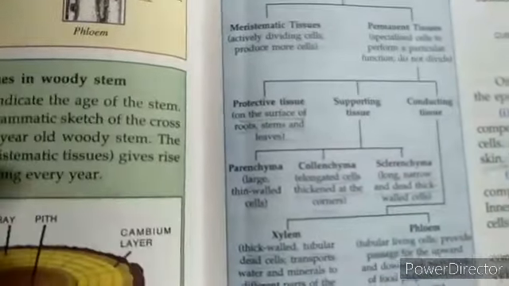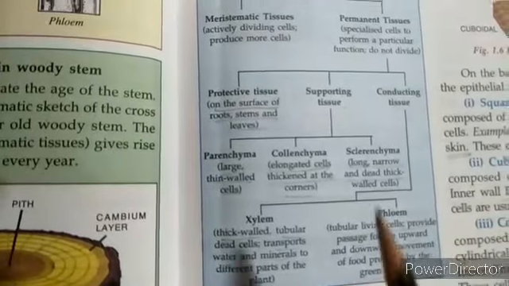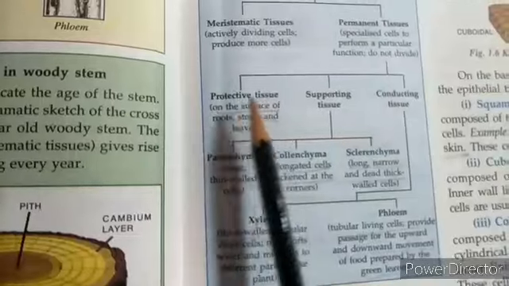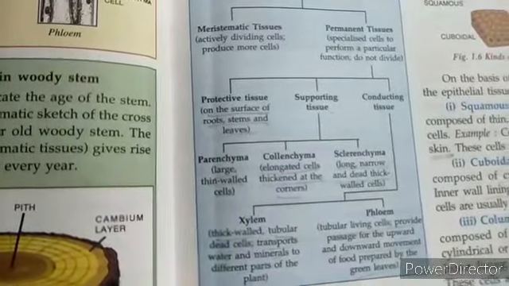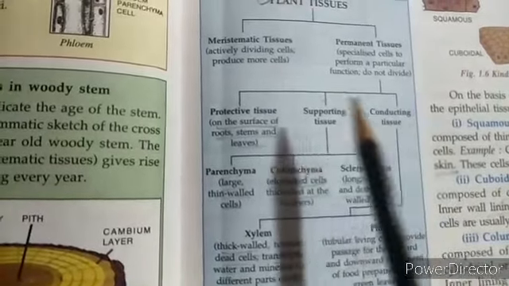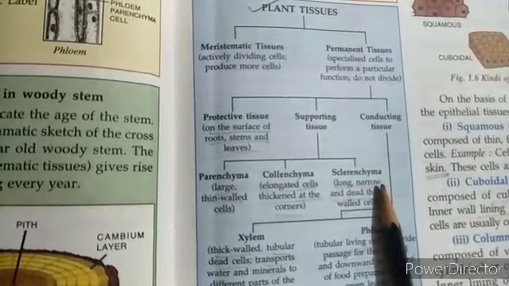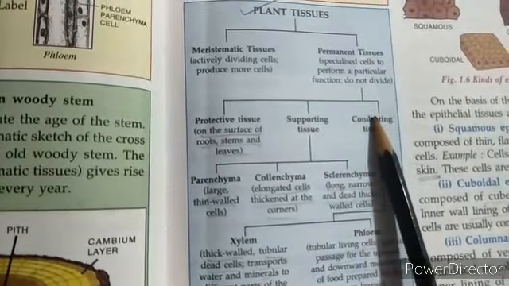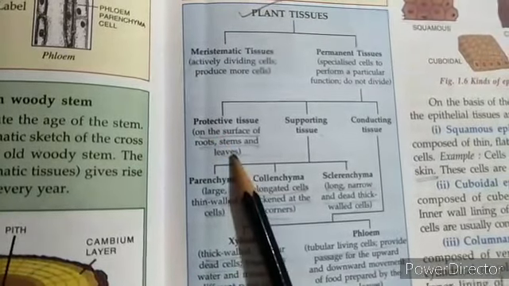So they are specialized, they perform a particular function and they do not divide, and these are known as the permanent tissue. When we go further with permanent tissue, we can see it is further divided into protective tissue on the surface of the root, stem and leaves. These are known as protective tissue. Then the second category is the supportive tissue, and more details are given which we will come to. And then there is also conducting tissue. So protective tissue is on the surface. We came to know about it right now.